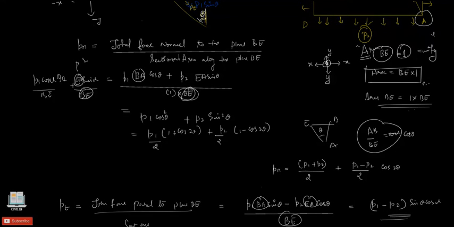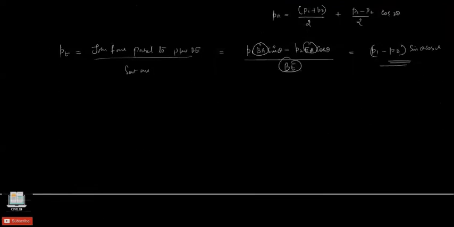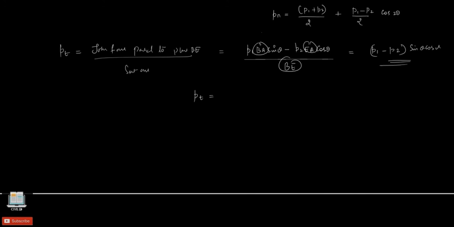I hope you remember these simple substitutions for trigonometric and geometric relationships. So for tangential stress, sine theta cos theta is equal to sine of 2 theta divided by 2. Remember this one as well; this is also a trigonometric relationship. So P1 minus P2 times sine of 2 theta divided by 2 is our tangential stress.